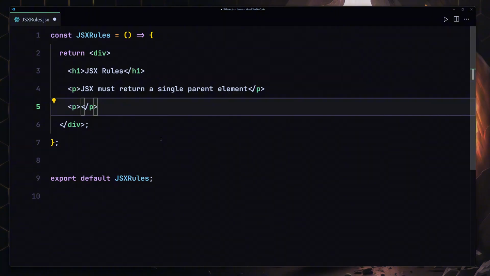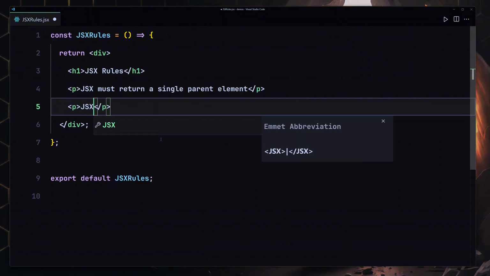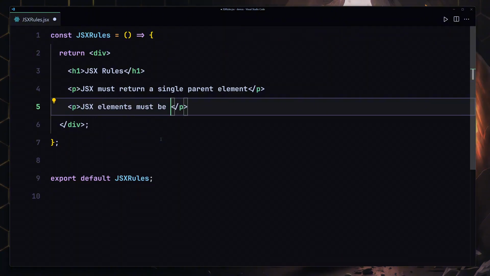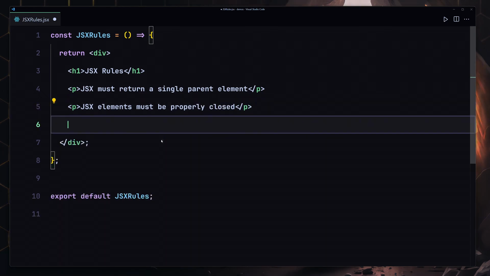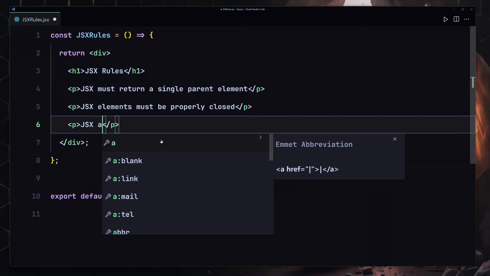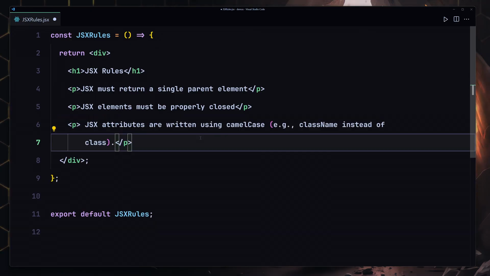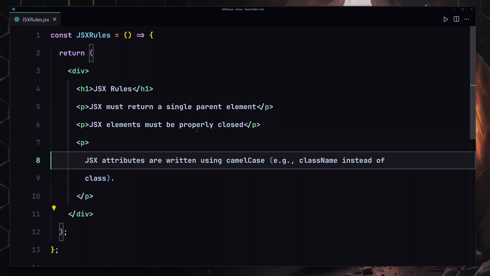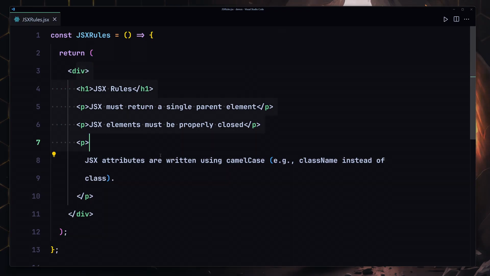We're also going to create another paragraph which will say JSX elements must be properly closed, and come on, this should be a clause, and also JSX attributes are written using camel case, like so. So I'm going to save my file. We have to remove them, and yeah, that's our simple exercise.